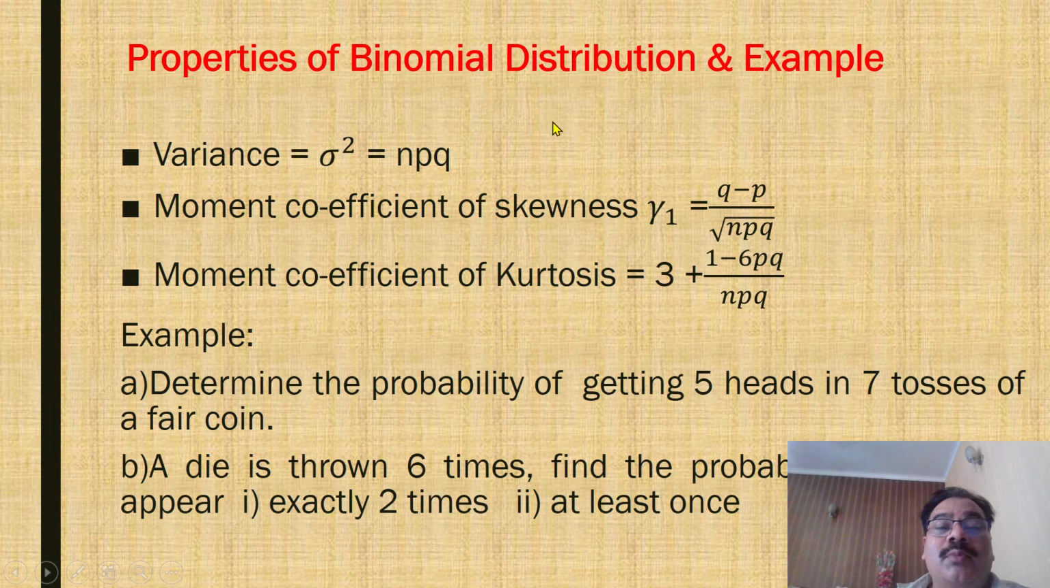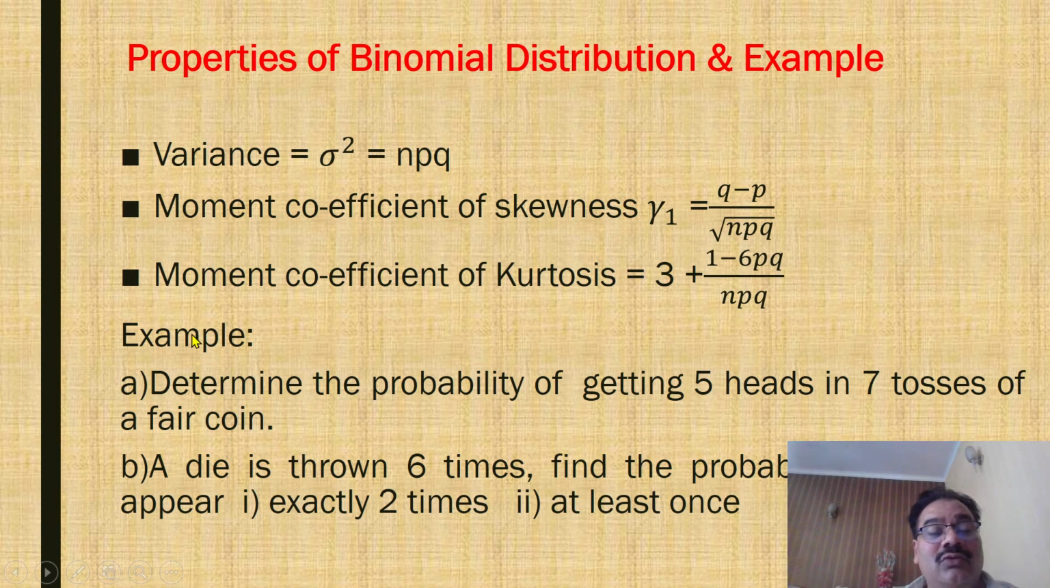Now, some more properties. If any examiner asks a problem related to your previous knowledge, you know the mean, the standard deviation, and the variance. Variance is the square of the standard deviation, and this is equal to NPQ. The moment coefficient of skewness, we have already discussed. It is Q minus P divided by the square root of NPQ, where the symbols have their usual meaning. The moment coefficient of kurtosis is 3 plus (1 minus 6PQ) divided by NPQ.